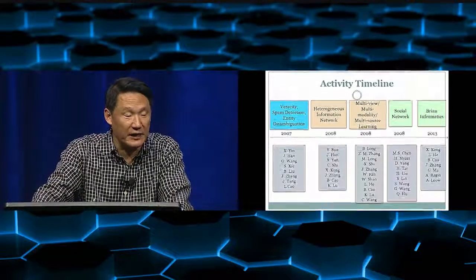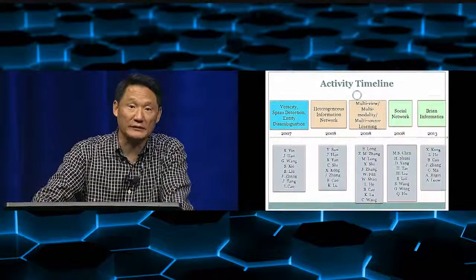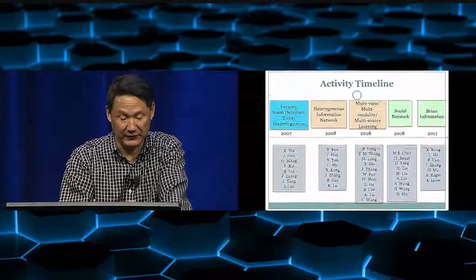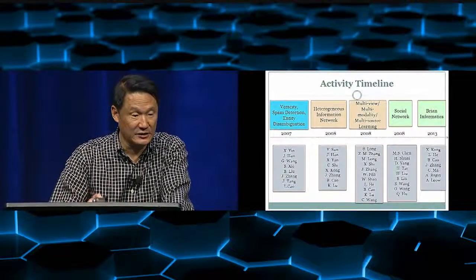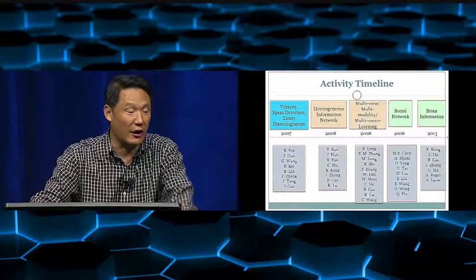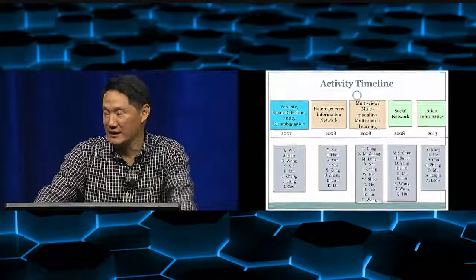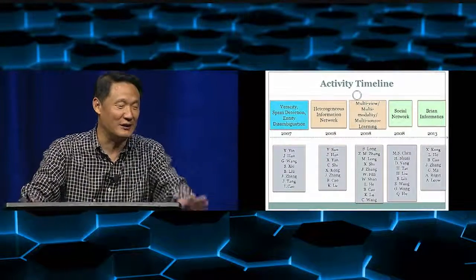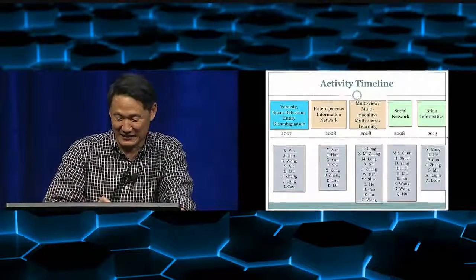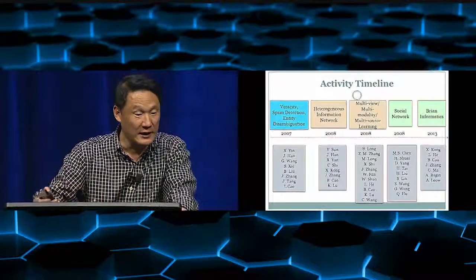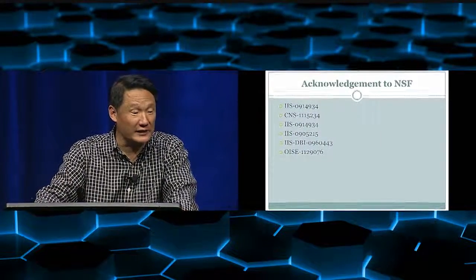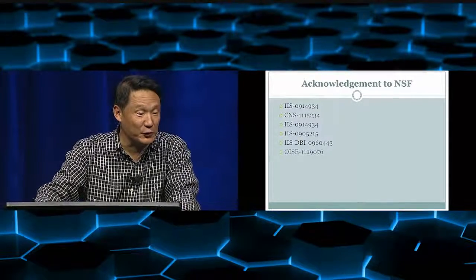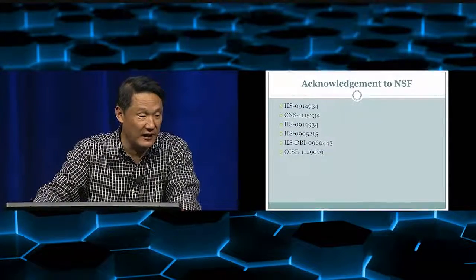We're also looking at various applications like social network mining and brain informatics. So I'd like to thank all my collaborators. I have more than 600 collaborators, so I can only list the major ones. And I also like to thank NSF, since I moved to UIC, for giving us various funding support.